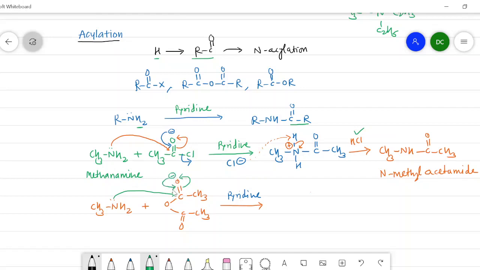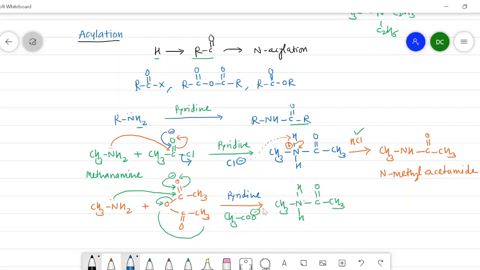Then back bonding is observed, and after the back bonding there is a breaking of the carbon and oxygen bond, so that I will write here a formation of CH3COO minus, that is carboxylate ion. It is the carboxylate ion, and then CH3NH2, that is like this. Then this nitrogen is attached with this carbon, that is CO, and here a CH3.